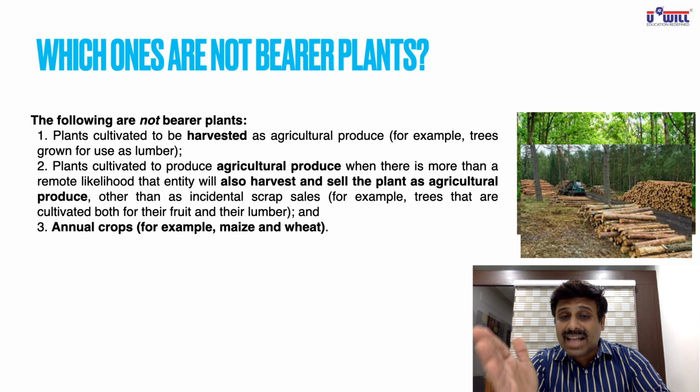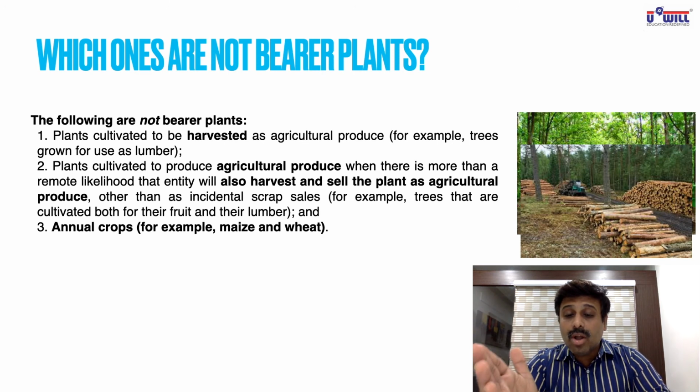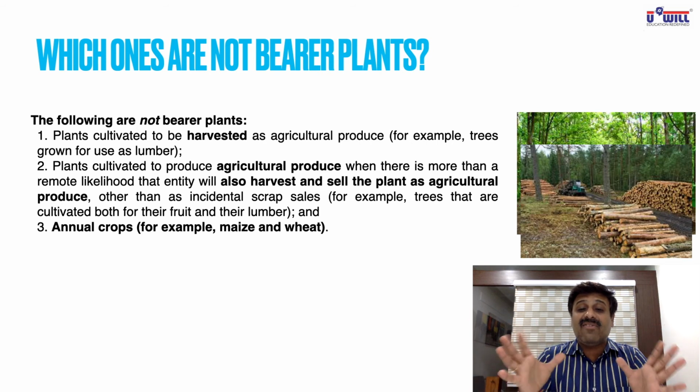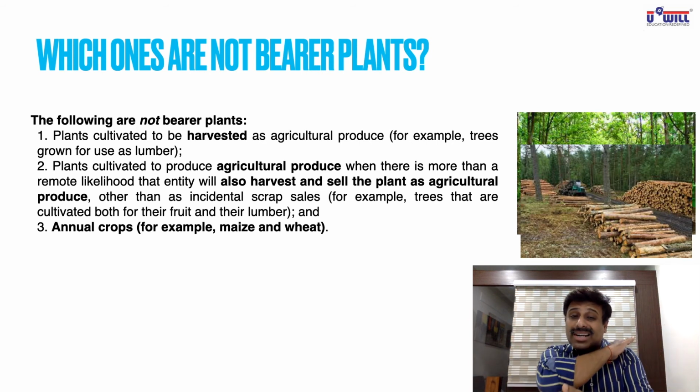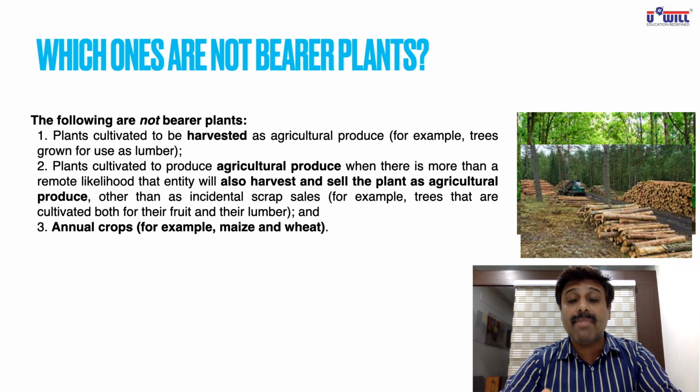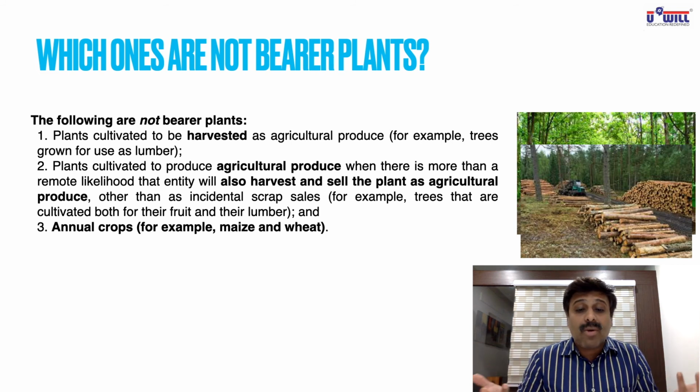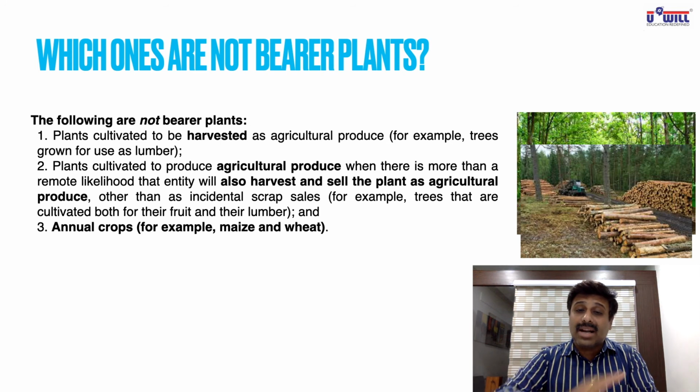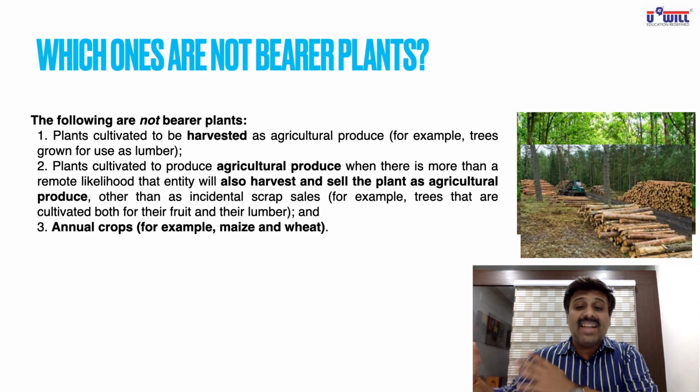Sag wood, you understand? Sag ka lakda. Okay. Rosewood, pine wood, ashish wood. All these trees don't have any fruits. You grow the trees and you cut the tree itself and you sell that wood. These are not included in bearer plants because they don't bear any fruits. Quite obvious. You grow the tree, you cut the tree, and you sell the wood of that tree itself for a good value.